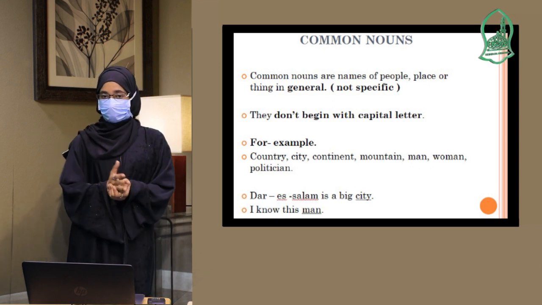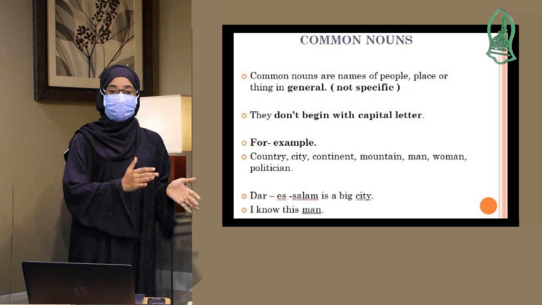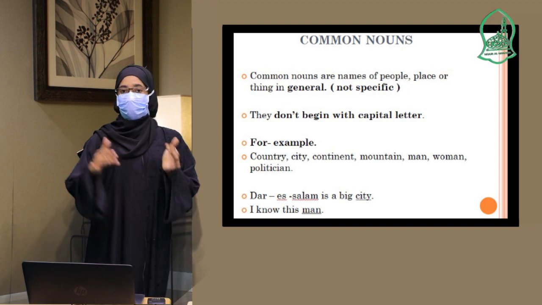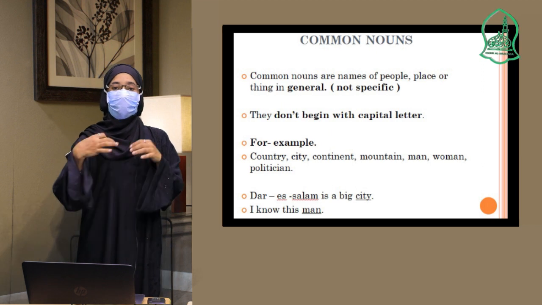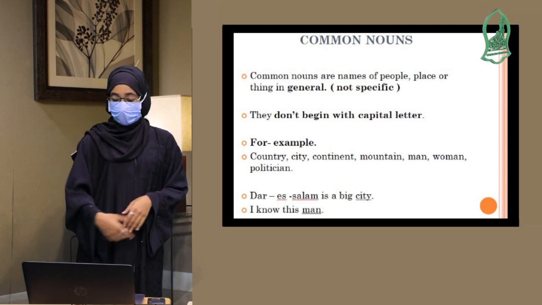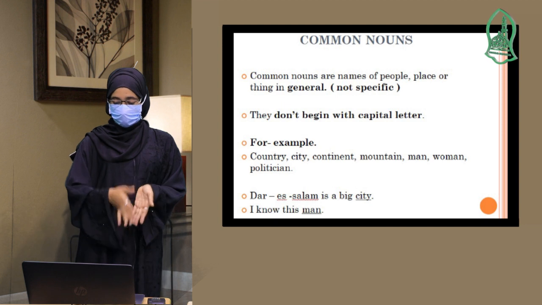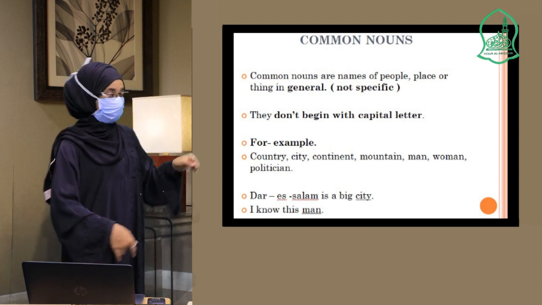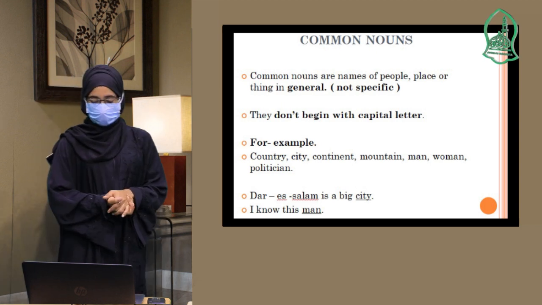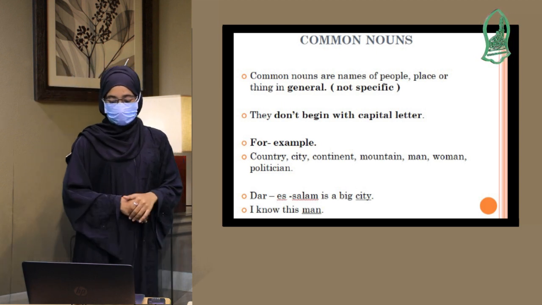We have to understand this one. A common noun is the vice versa of proper nouns. Proper nouns are specific names of people, places, or things. And common nouns are also names of people, places, or things, but in general. Here you can see it is bolded, not specific. So they don't begin with a capital letter.